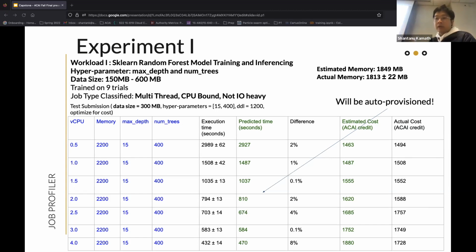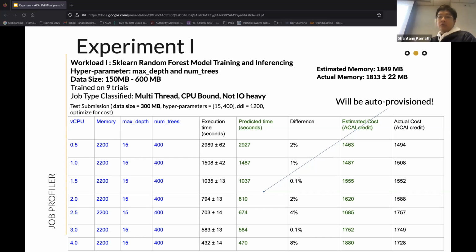The job is classified as multi-thread, CPU bound, and not IO heavy, which agrees with the intuition. The estimated memory is also very close to the actual memory measured throughout 5 runs. The blue part of the table is the input to the job profiler, which is sent by the auto provisioner, and the green part is the response. We see that the predicted execution time and also estimated cost are very close to the actual numbers we measured.